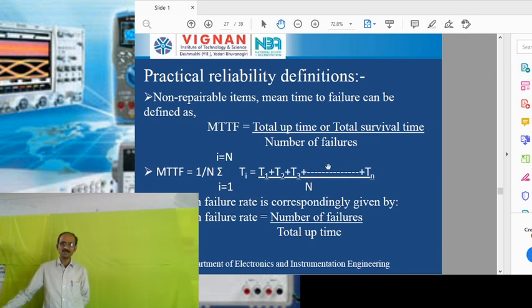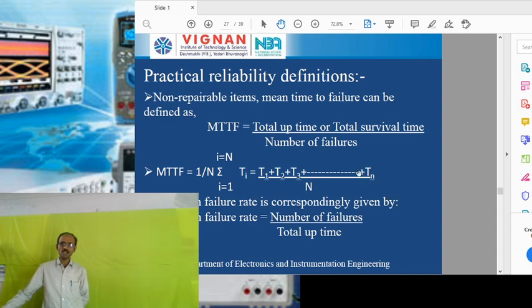Then those 6 months will be called the uptime or the survival time. Okay. So total uptime or total survival time means it is the time for which we can use that particular component for a prescribed number of days. After those days, we cannot use that component or the instrument. So that is divided by the number of failures.